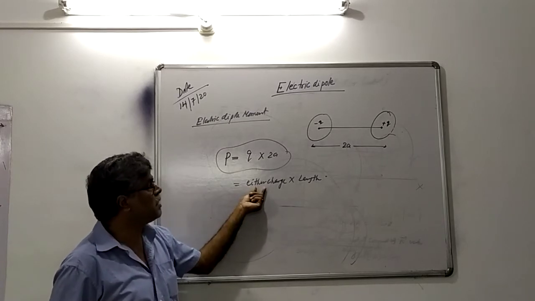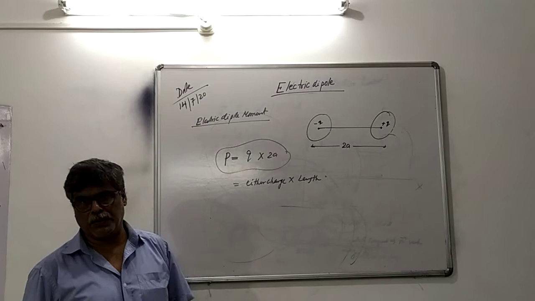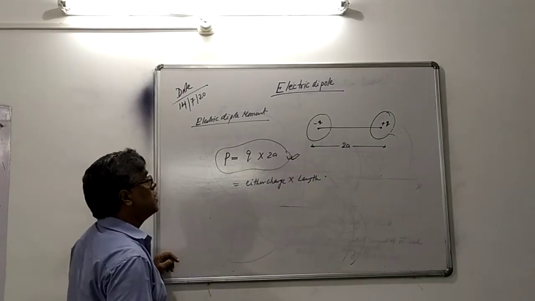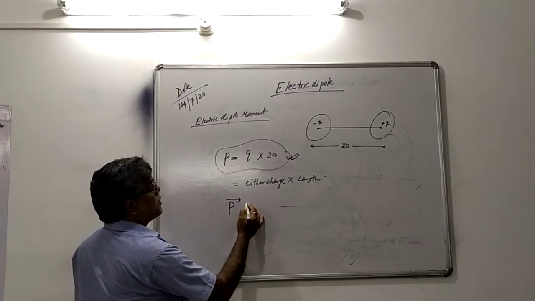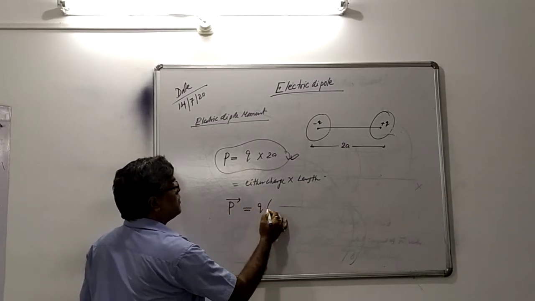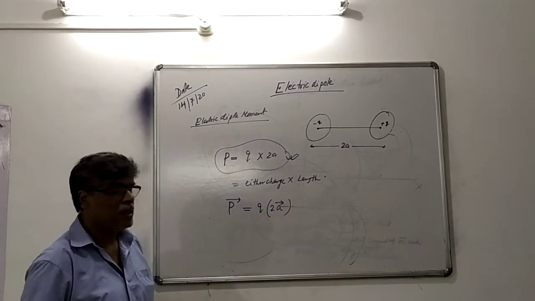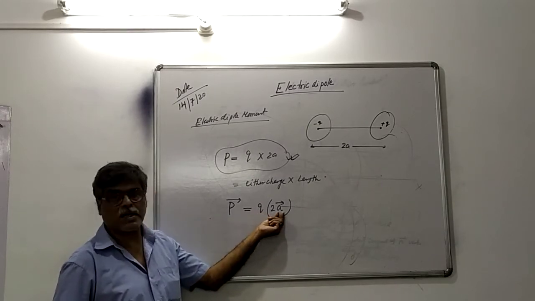Either charge means the magnitude of either charge; both magnitudes are q. So this is the formula of electric dipole moment. But remember, electric dipole moment is a vector quantity, so we write it in vector form this way. Here charge is a scalar quantity and this length is a vector quantity.